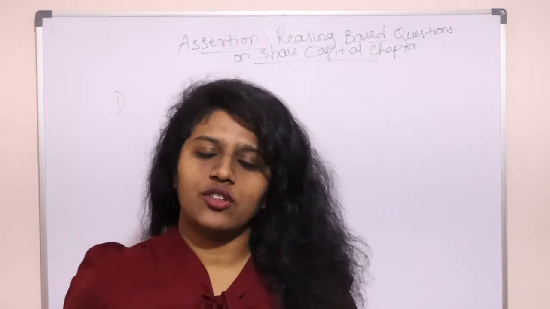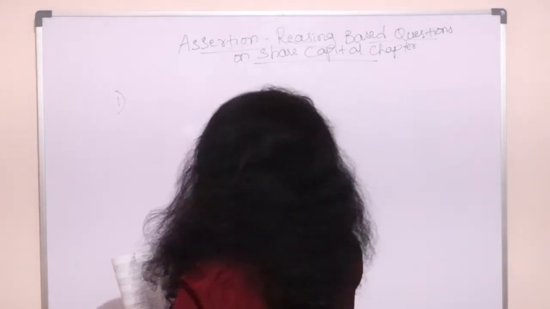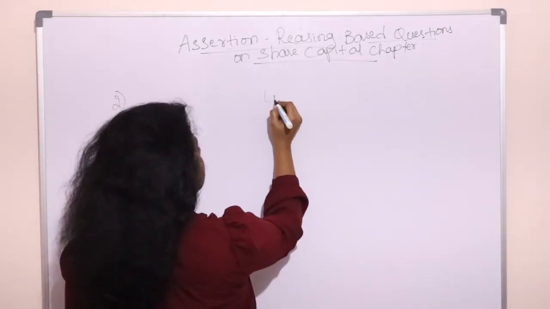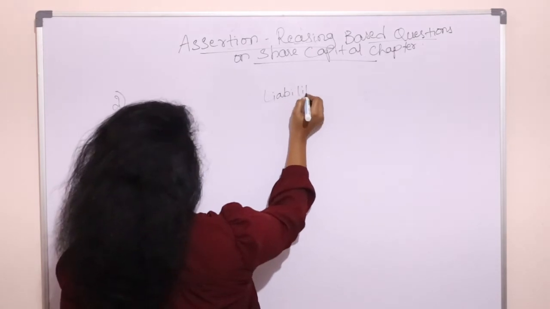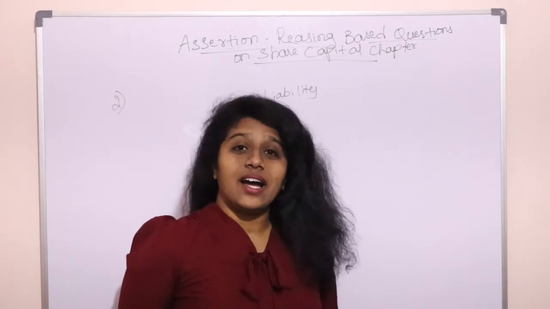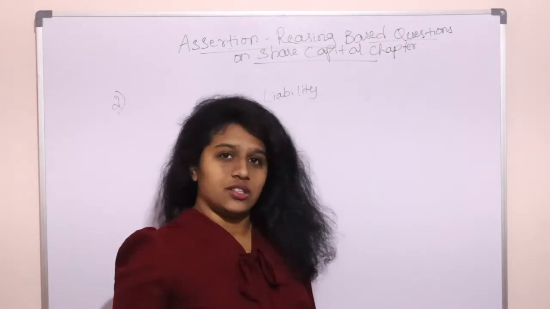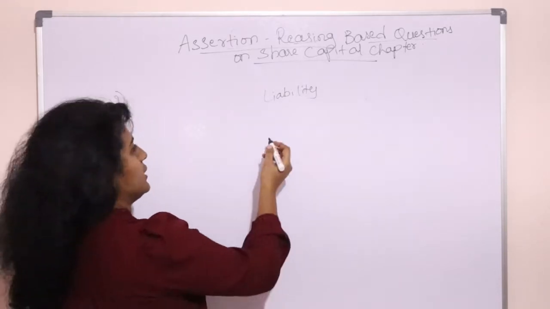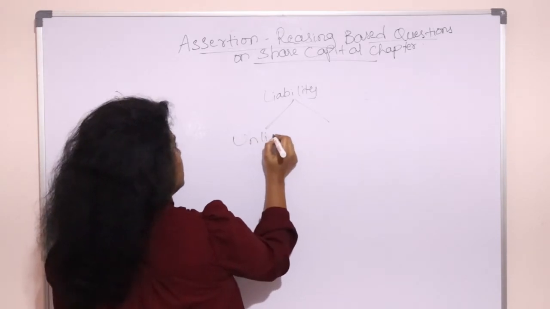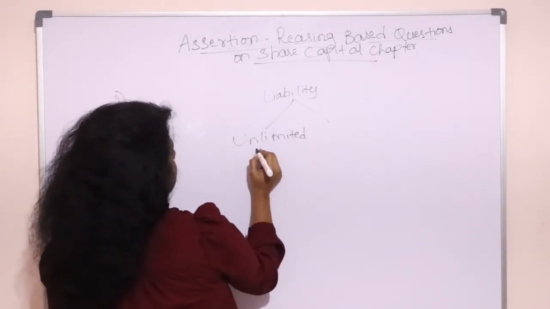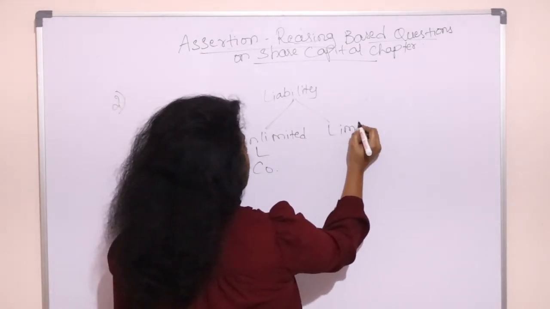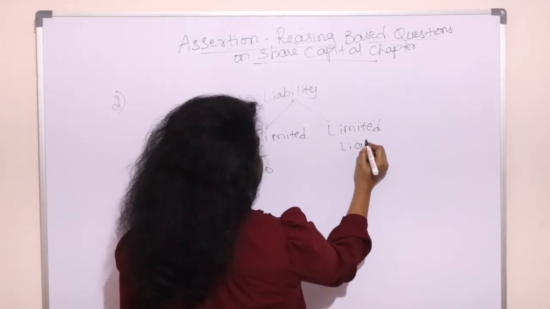Before we proceed to the second question, I want to clarify one conceptual understanding. We have something called liability. Liabilities are the debts which we are supposed to pay to others. In this case, we have two types of companies: one is the unlimited liability company and one more is the limited liability company.